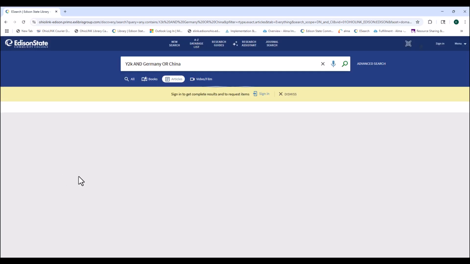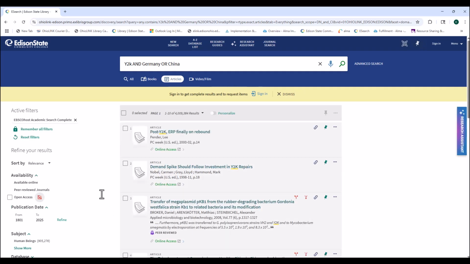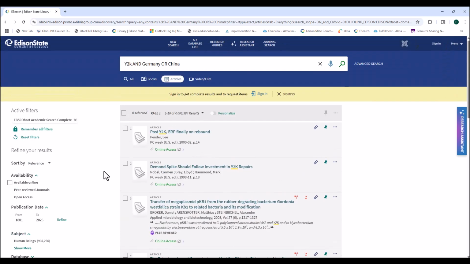Here's our academic search. And now you can go through your results based on what you're looking for. Still a large amount of results.